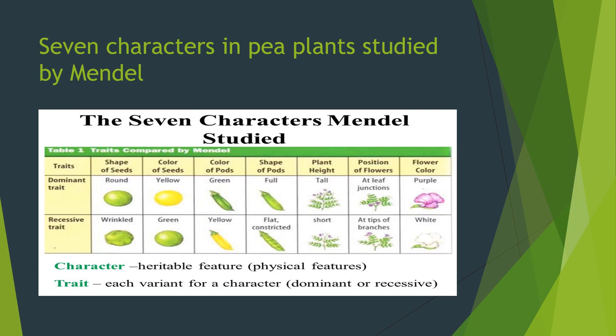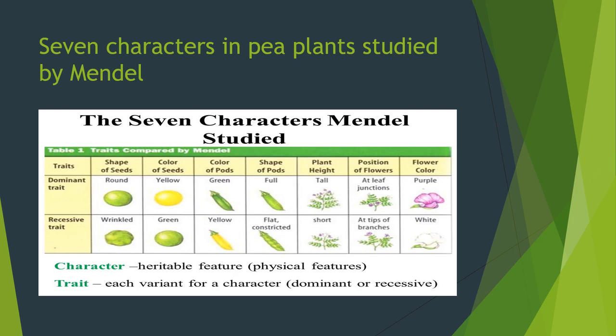See here in this table, they mention the dominant trait and also the recessive trait. First we will see what a trait is. A trait is nothing but a special character. Dominant means the character that is going to be expressed in the offspring. The expressed trait is called dominant. Recessive trait means the character which, even though it has been transferred from parents to the offspring, will not be expressed. So the unexpressed character is called the recessive trait. Understood? Okay, let's see what the 7 characters are.